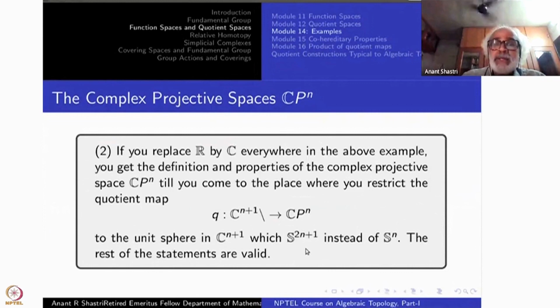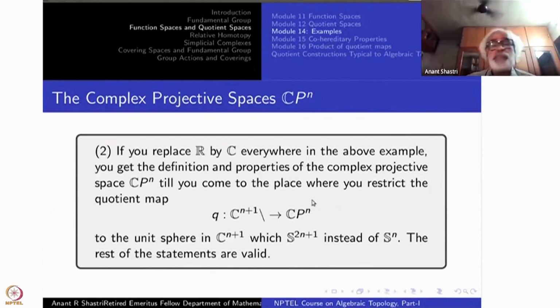That is not just plus minus 1, but it is the entire circle. So the circle acts on S^{2n+1}, right? You should write S^{2n+1} as Z0, Z1, ..., Zn as complex numbers. Then you use the complex multiplication by complex numbers. That's the action here, right?